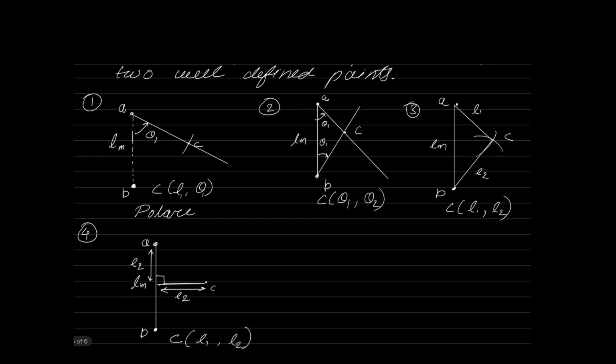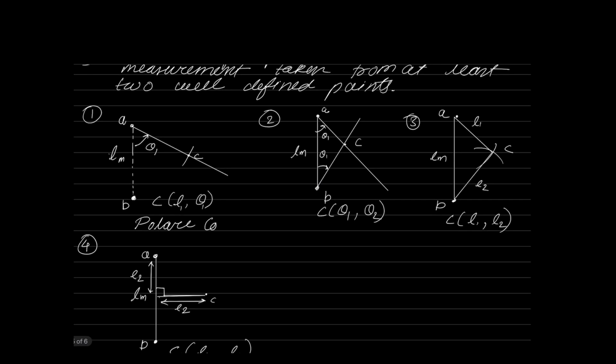But the second one, where you're having a triangle ABC: if you know theta 1 and theta 2 of the triangle, you'll also get theta 3. So all the angles are known. Length of one side AB, we call it as baseline, is known. What do you call this method of plotting? We call it triangulation. You can call it triangulation system of plotting points.